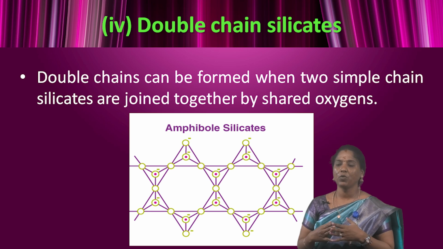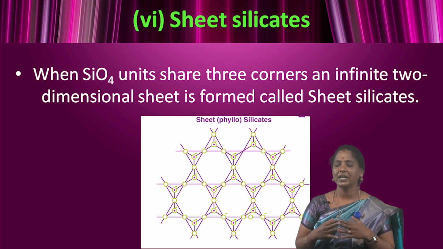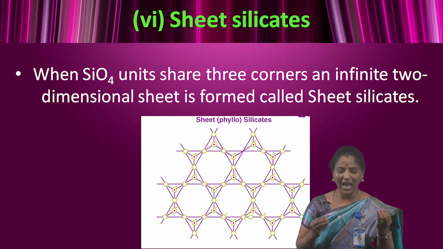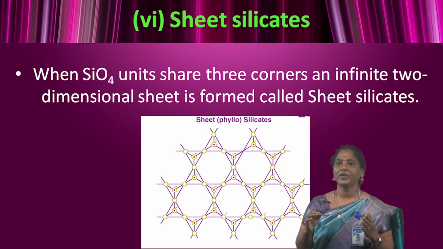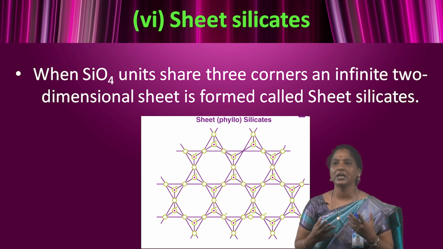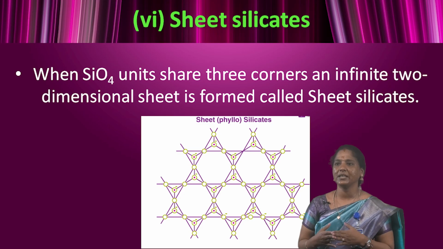Next then, fifth one, sheet silicates. When SiO4 units share 3 corners, an infinite 2-dimensional sheet is formed, called the sheet silicates.